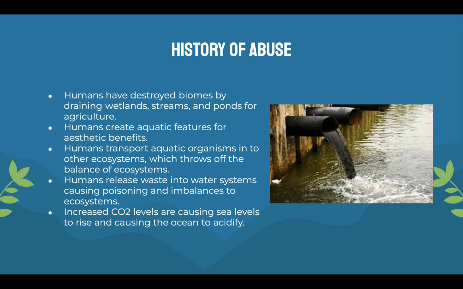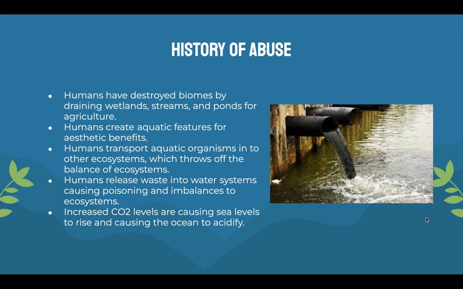Humans transport aquatic organisms into other ecosystems. So basically, as I mentioned before, moving one thing in a food web can just throw everything off again. It's a domino effect. When you remove that organism, it can be someone's competition, someone's food, and it can regulate other species. So just removing that one species can throw everything off for a certain ecosystem. Yeah, humans use water, as you can see in this picture, to dump our waste. And again, this is extremely destructive because now these aquatic organisms have to deal with this waste. It's an added factor that they're not used to.